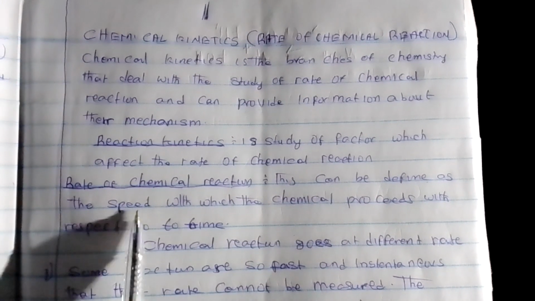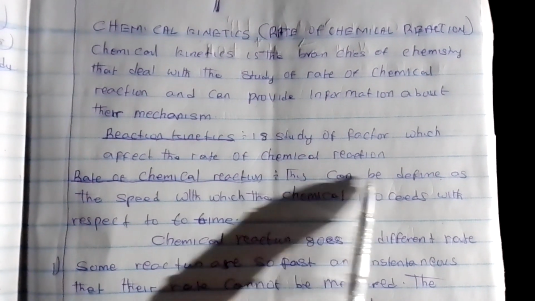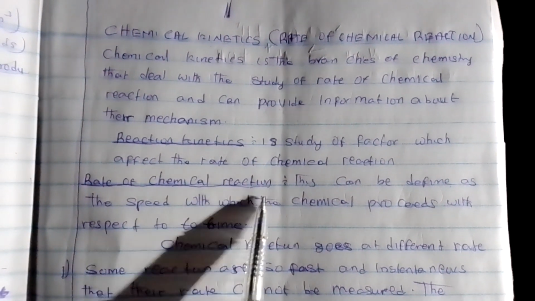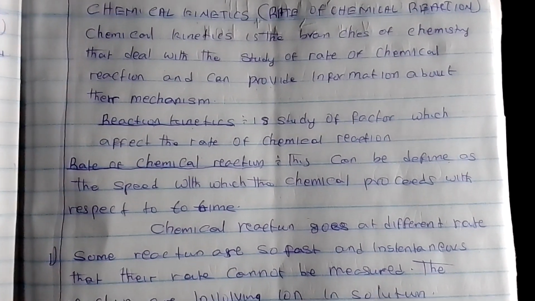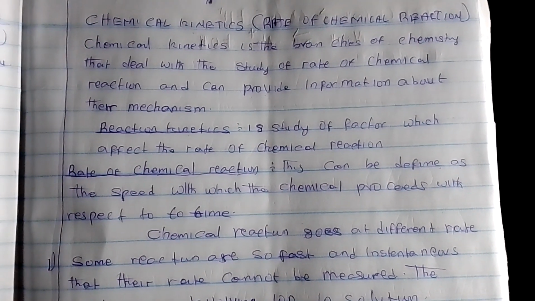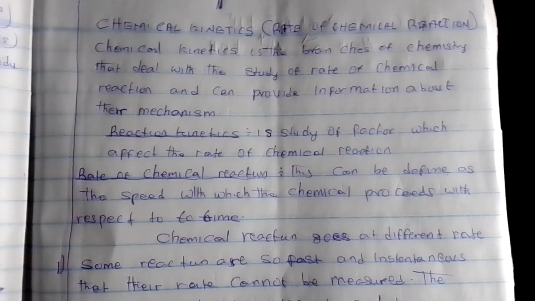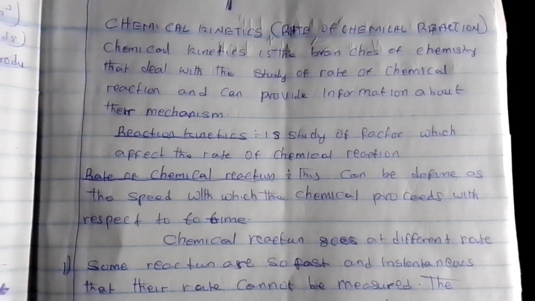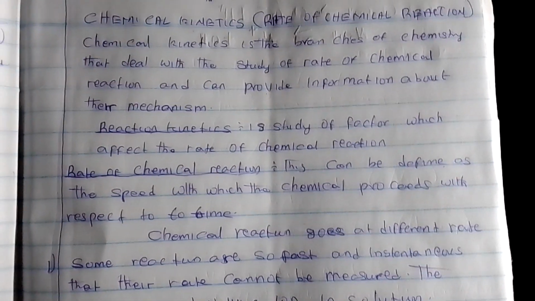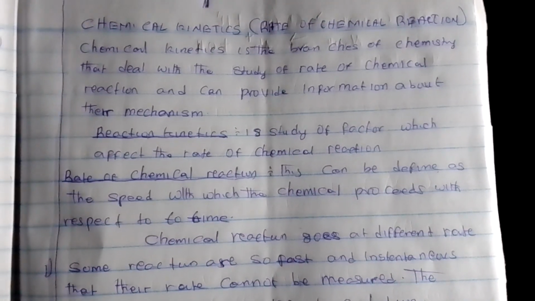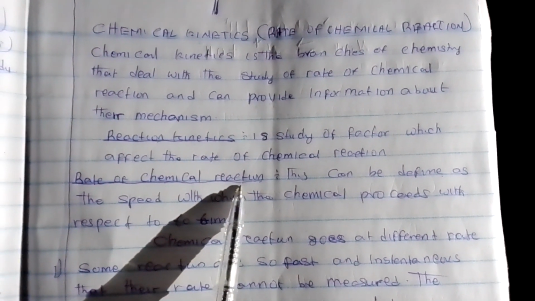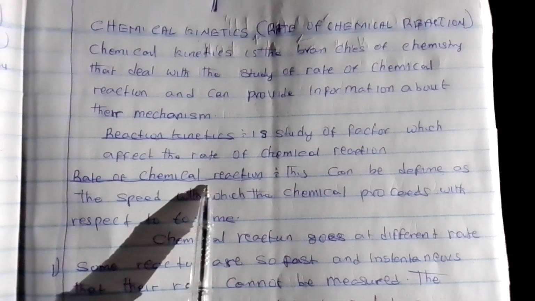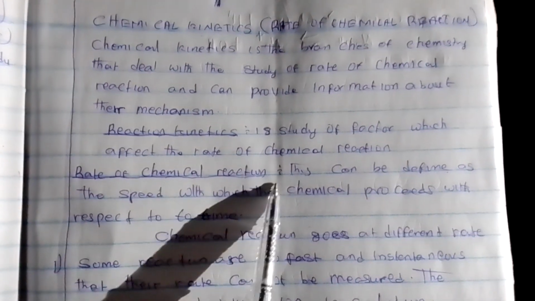The other one is the rate of chemical reaction. The rate of chemical reaction can be defined as the speed with which a chemical reaction proceeds with respect to time. It means that for different chemical reactions, there is a particular time the reaction takes to occur. Some reactions are too fast, some are too slow. So any aspect of chemical reaction that deals with time, and you use time to study it, we call the rate of chemical reaction.